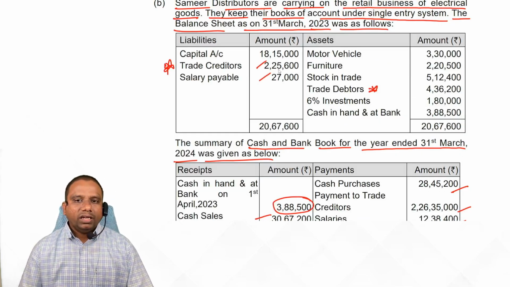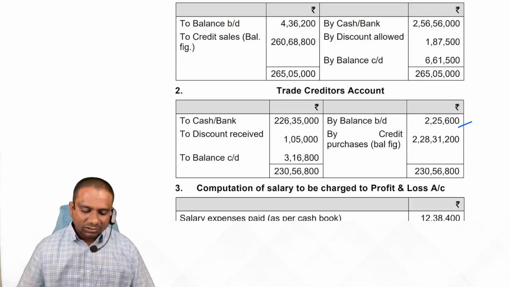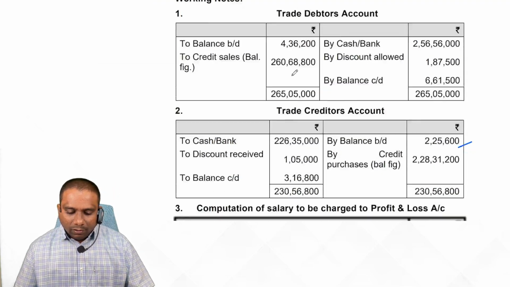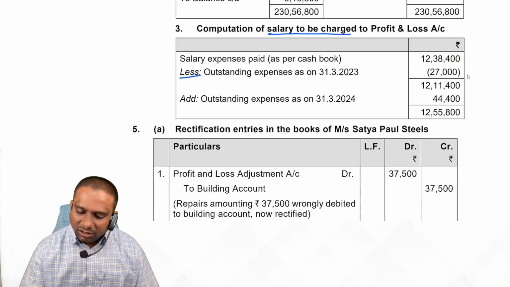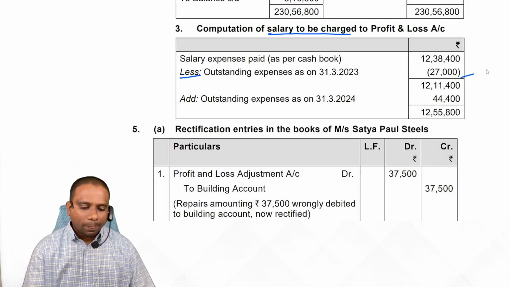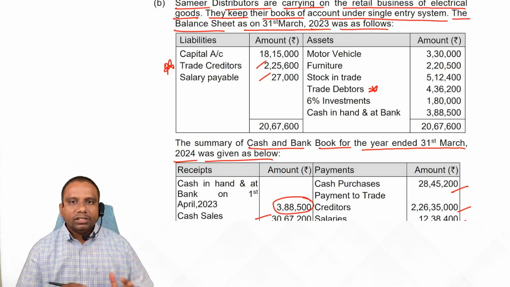Next one, sundry salary payable. This salary we pay during the year now, so we deduct from salary. Here they have given salary to be charged, so salary is deducted 27,000. Next one, so liability side completed. Now come to asset side.